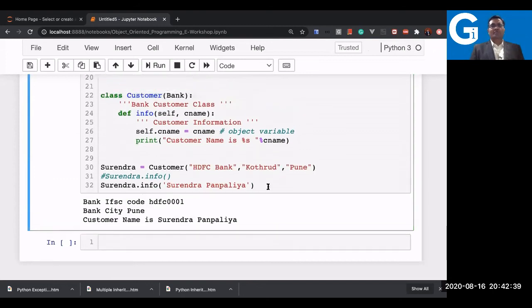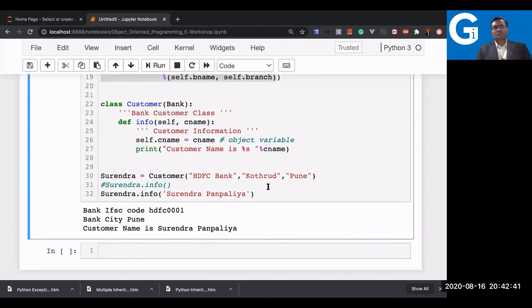Now you'll be wondering, I wrote one more parameter here, that is CNAME, but still it is overridden. Let me tell you, in the Python case, you do not have an overloading feature available. You have only overriding. So here what's happening, the first info method got overridden by the customer info method.